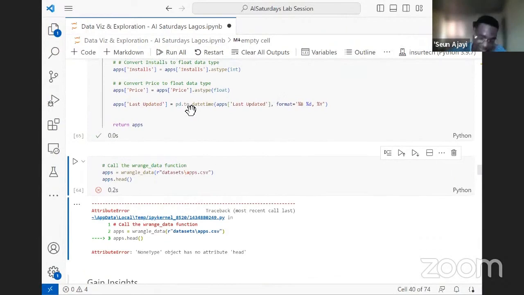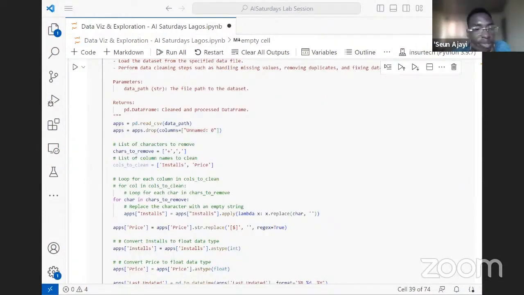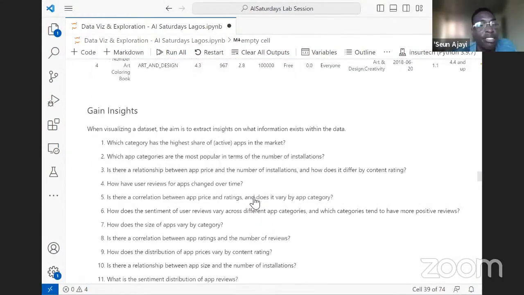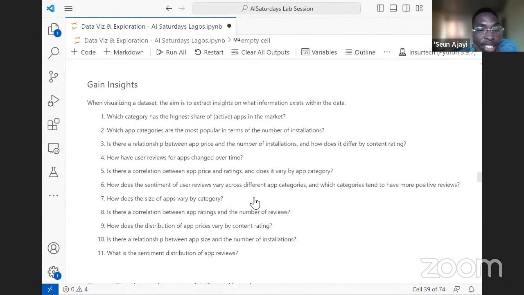Last week, we were asking several questions about what questions we can ask regarding the data sets. What insights do you think we can gain from these data sets? What questions come to mind based on your knowledge of the data, and what do you think we can explore in the data sets? Now, there are a series of questions I already put together for us to explore, and we'll be moving a little bit faster because of time.